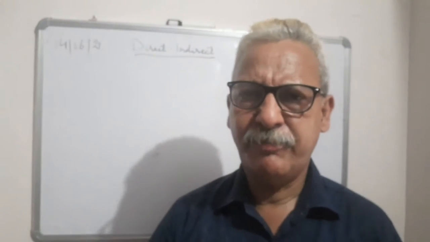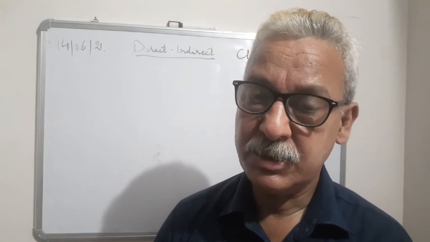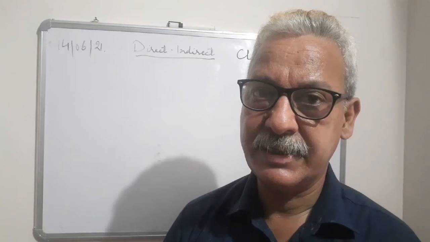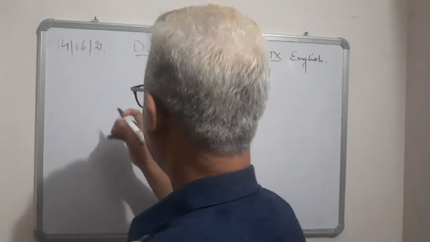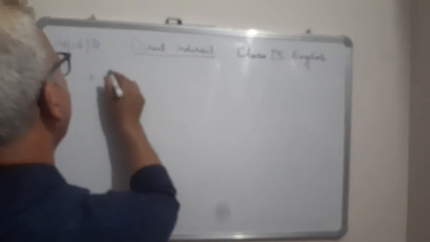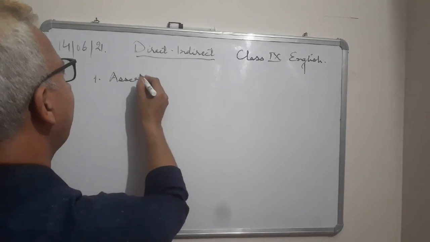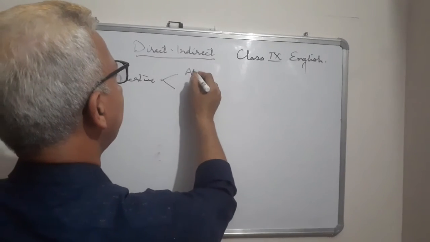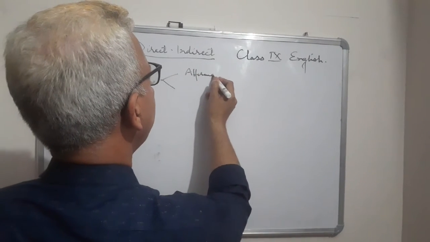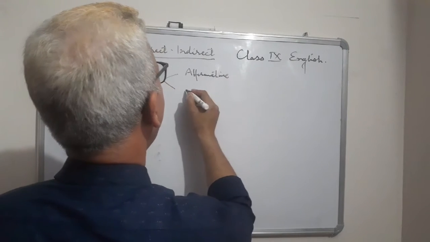I had told you about 5 types of sentences. I'm just repeating and revising those things that I have already discussed. What were the 5 types of sentences? I told you that the first type is assertive, and assertive has 2 types, that is affirmative and negative. You must have noted it down, I hope. Affirmative and negative.